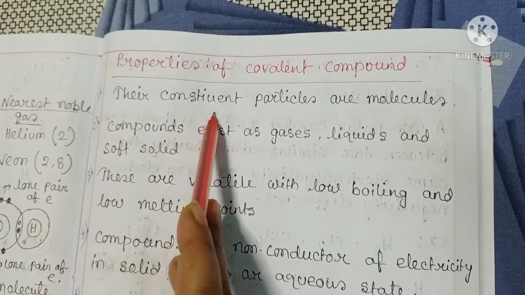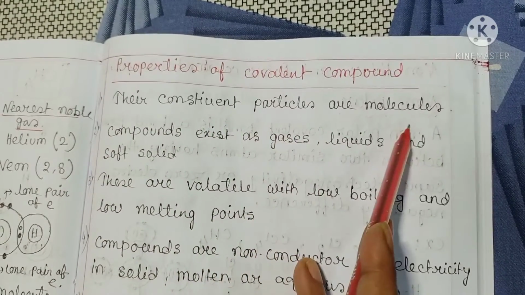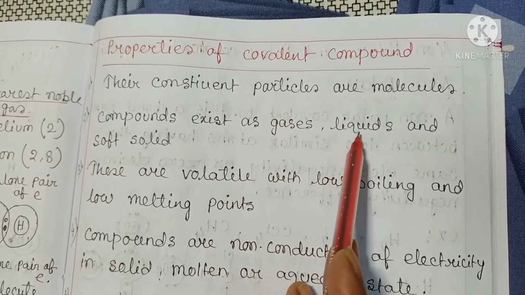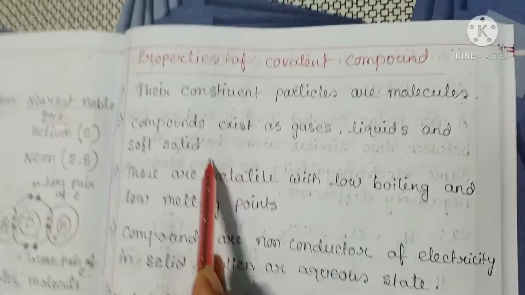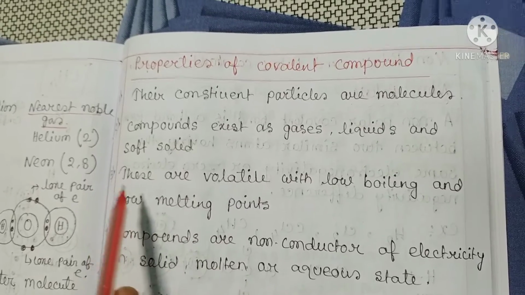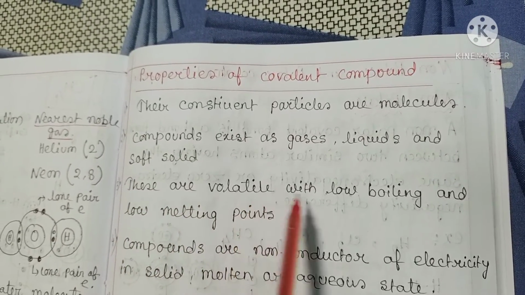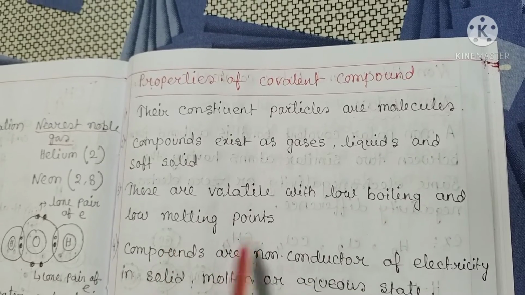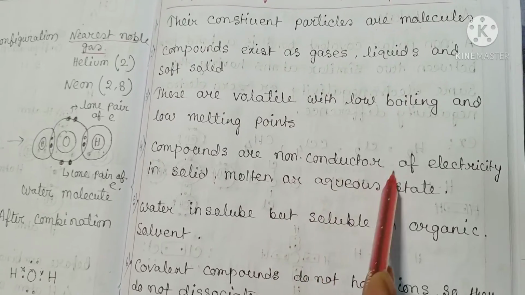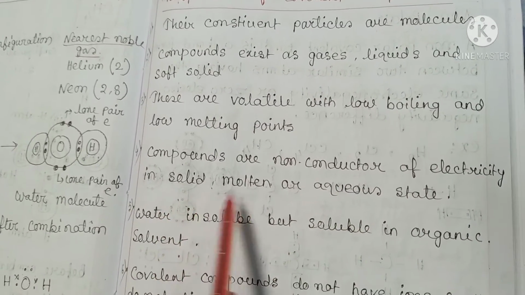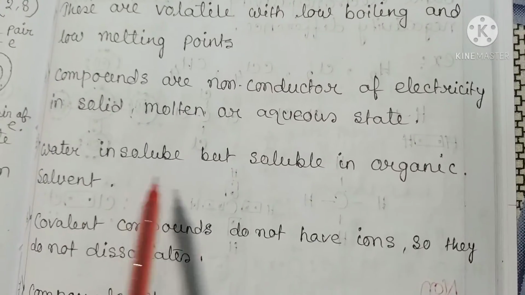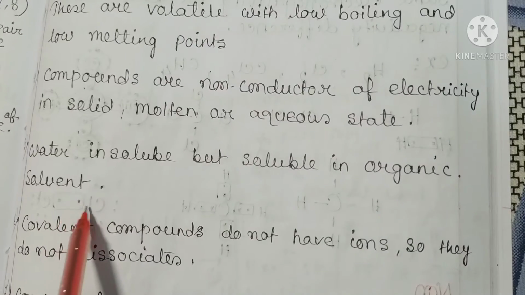Number one, their constituent particles are molecules. Number two, compounds exist as gases, liquids and soft solids due to weak van der Waals forces of attraction. Number three, these are volatile with low boiling and low melting points. Number four, compounds are non-conductors of electricity in solid, molten or aqueous state. Number five, water insoluble but soluble in organic solvents.